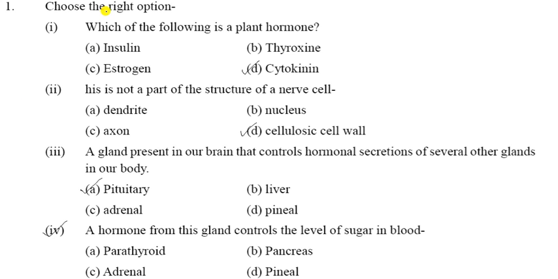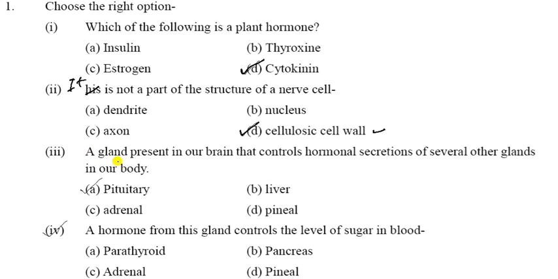Choose the right option. Which of the following is a plant hormone? It is cytokinin. The cytokinin is the plant hormone. The second one: which is not a part of the structure of a nerve cell? You can write here, the cell wall is not a part of the structure of a nerve cell.